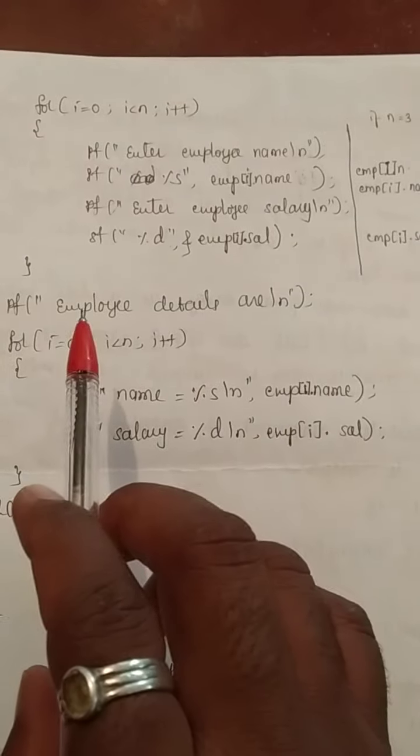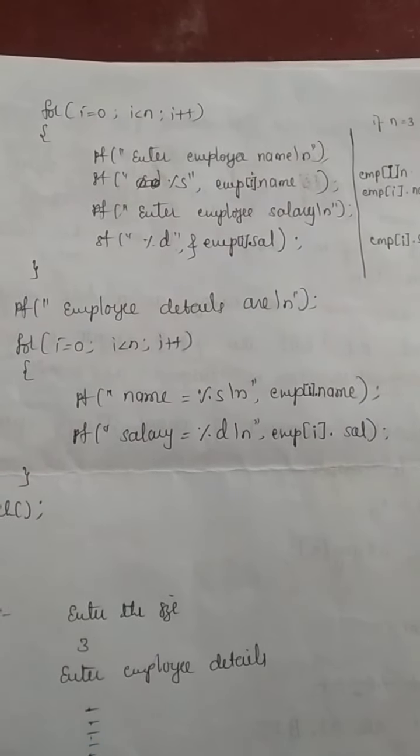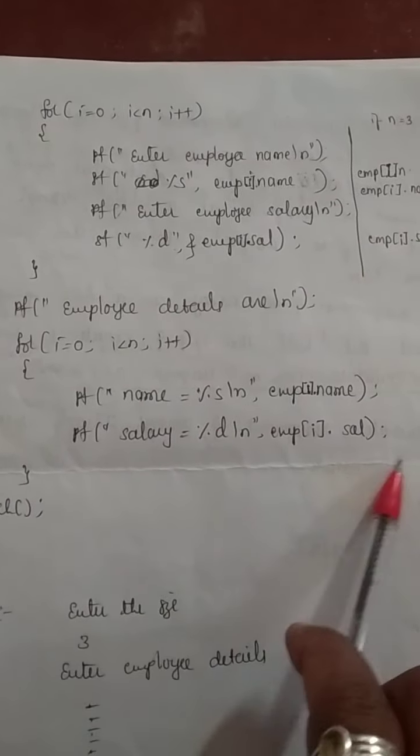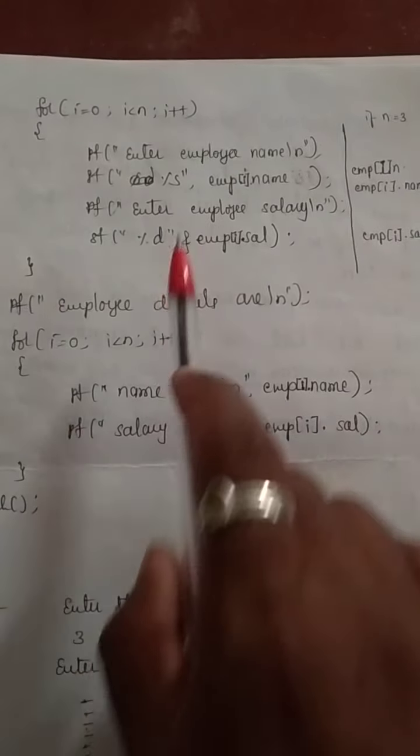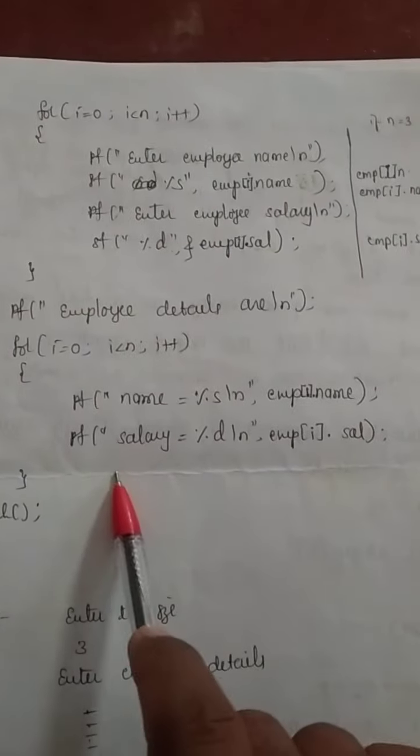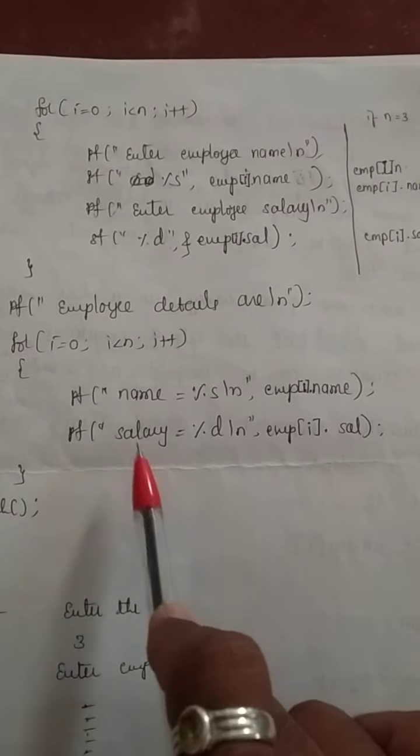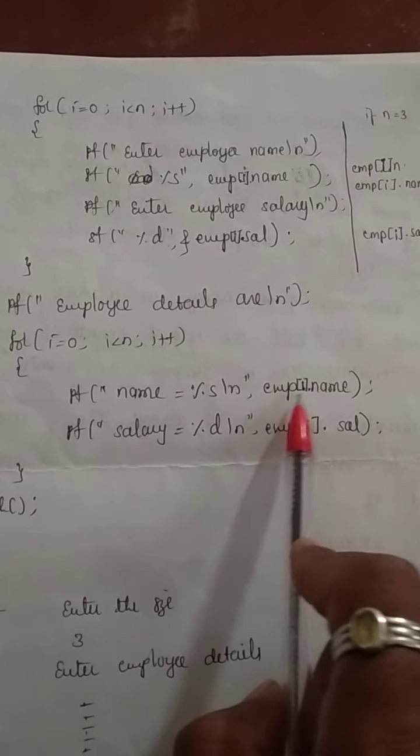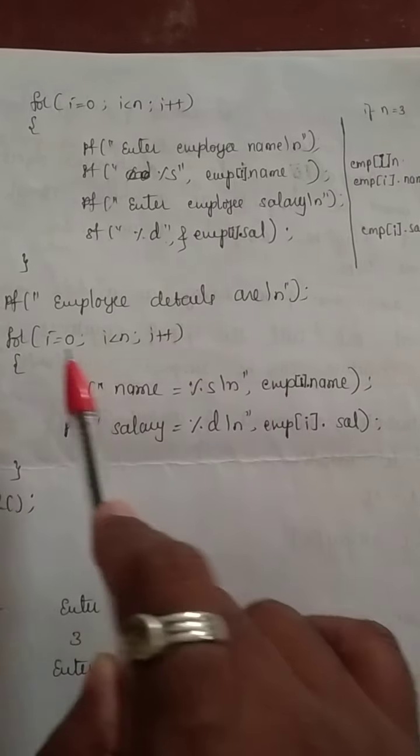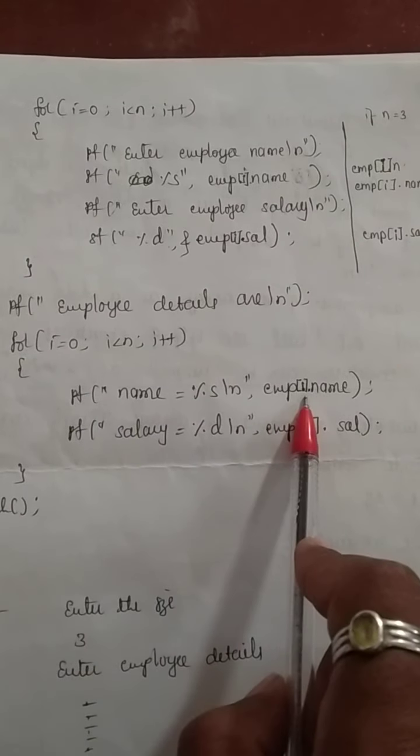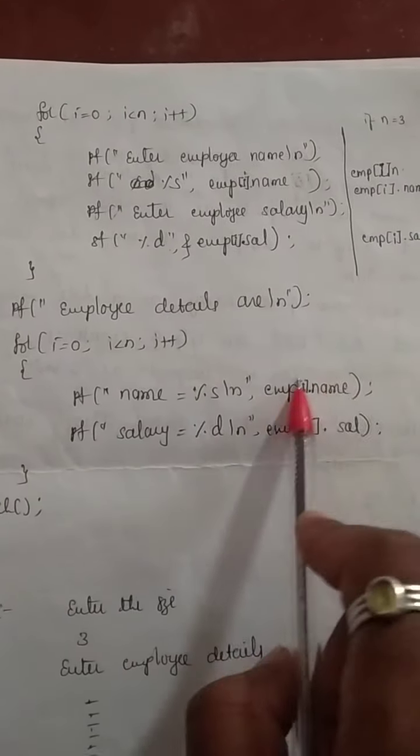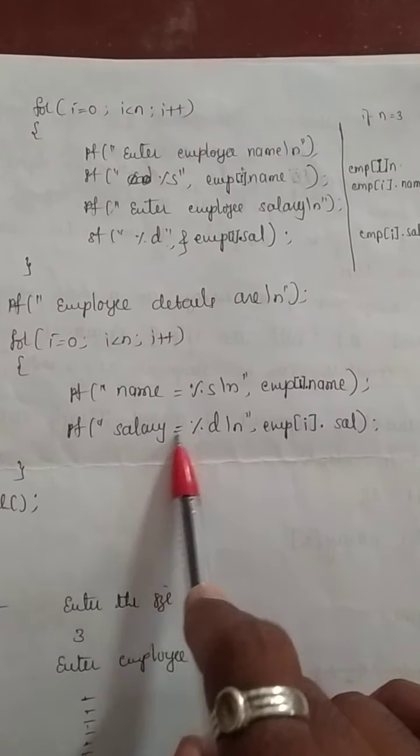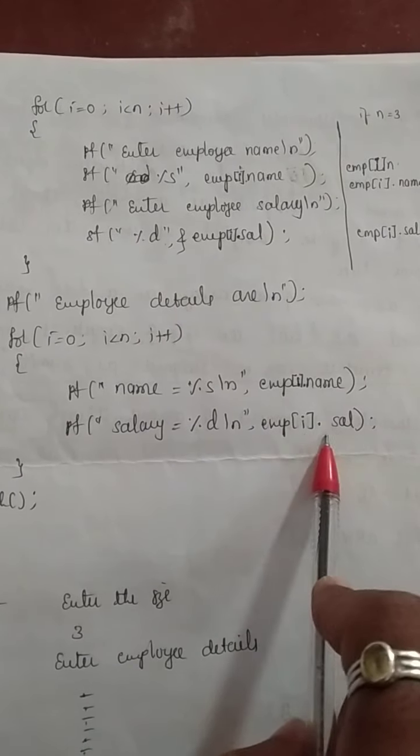Here you are going to print the employee details on the screen. Again you take one for loop and print the employee details. Here no scanf, only printf statements, because you are printing the results. Print Name is equal to %s, new line, emp[i].name. The i value here is 0. So emp[0].name means the 0th employee's name will be printed on the screen. Then new line is there, so that it jumps to the second one, salary. Salary is equal to this much, emp[i].salary.